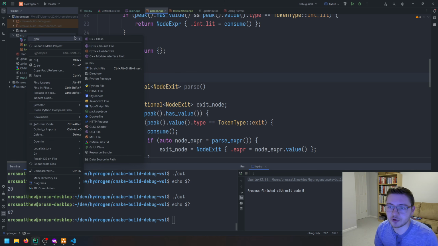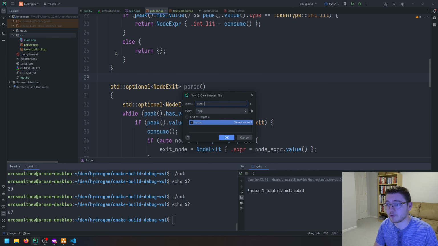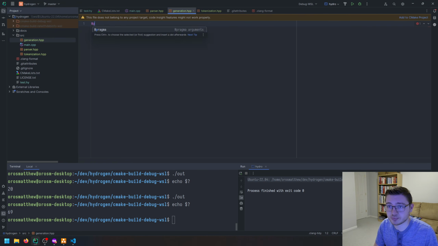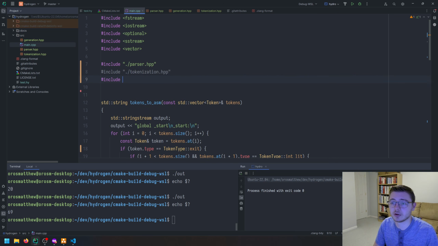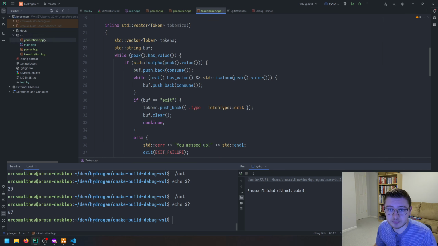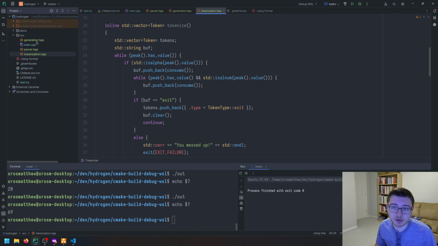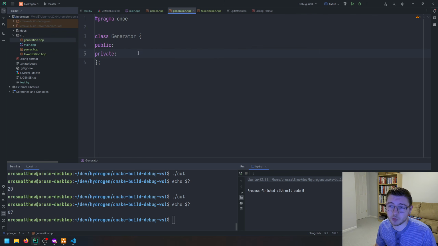All right, so let's create another header for generation, generation.hpp. We will do pragma once. We will go ahead and include parser, just like that. And we will go ahead and create our class generator, public, private, and then our generator will take in our root node.